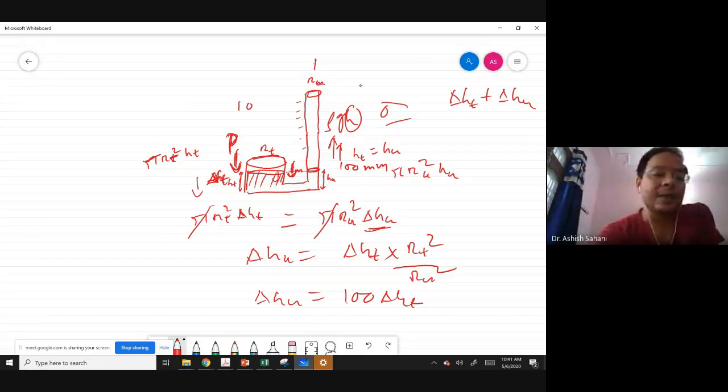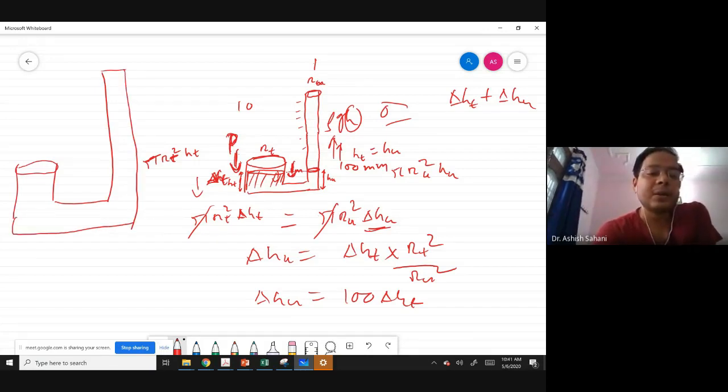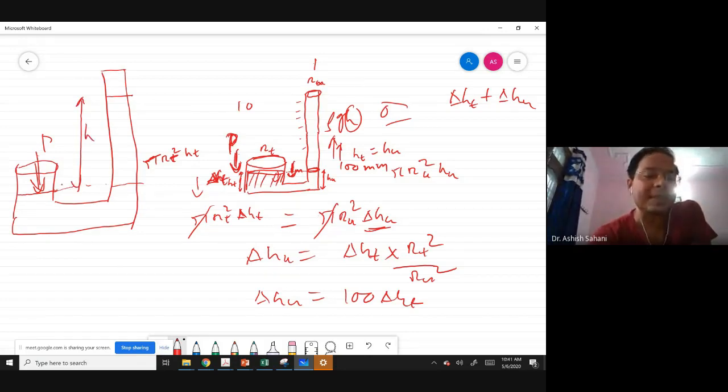So if you have this tank here, and you have this tank here, and there is a pressure here. If you don't have pressure, both of these are at the same level. Once you apply a pressure, you want to see what height difference is created. This height difference is created by this column going down and this column going up from this point. If this diameter and this diameter are the same, the height which this side goes down, the same height goes up.